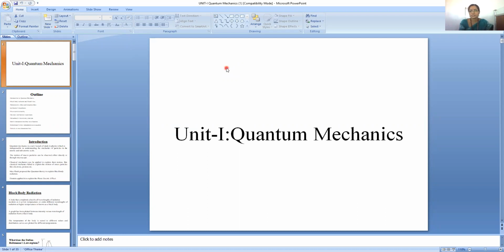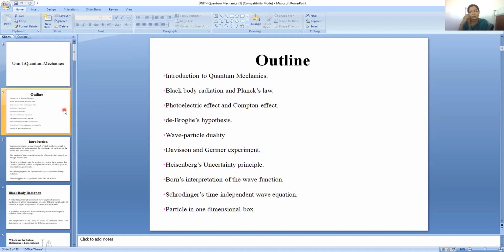Today, the topic for discussion is quantum mechanics. Let's have a brief look at the outline. We are going to discuss the introduction to quantum mechanics, black body radiation and Planck's law, photoelectric effect, Compton effect, de Broglie hypothesis, which is wave-particle duality, Davisson and Germer experiment, Heisenberg uncertainty principle, Born's interpretation of the wave function, which is nothing but the physical significance of wave functions, the time-independent Schrödinger wave equation, and the application of it, which is a particle in a one-dimensional box in our case.